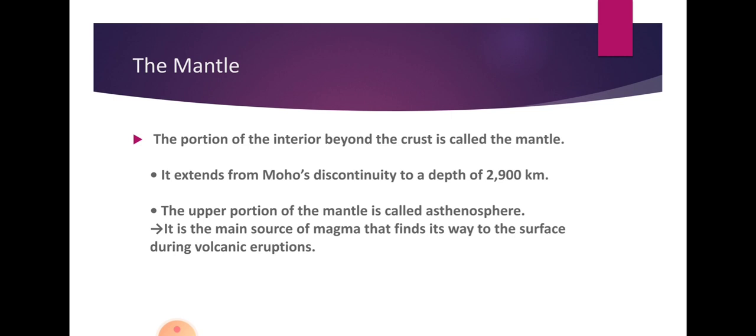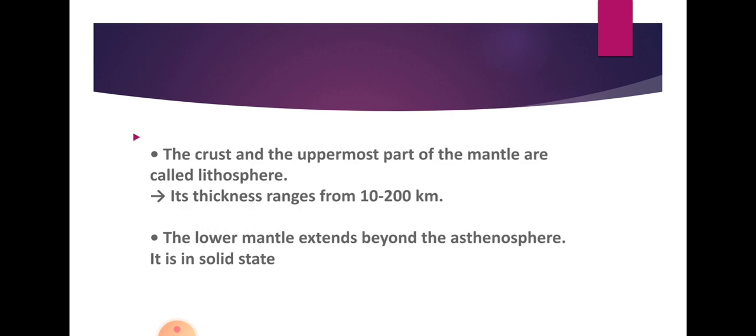The most important source, magma, which we see on the surface during volcanic eruptions, comes from there. The crust and the upper part of the mantle together are called the lithosphere. The thickness almost ranges from 10 to 200 kilometers. The lower mantle beyond the asthenosphere is in a solid state.